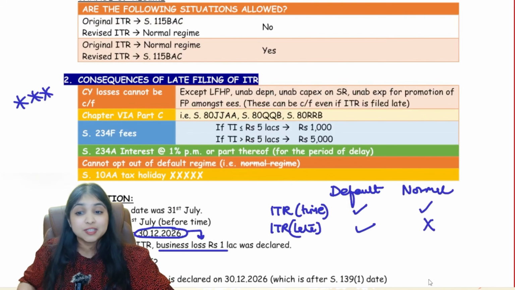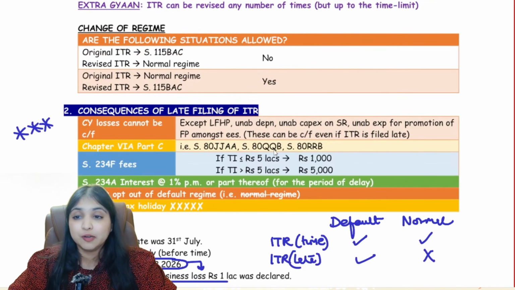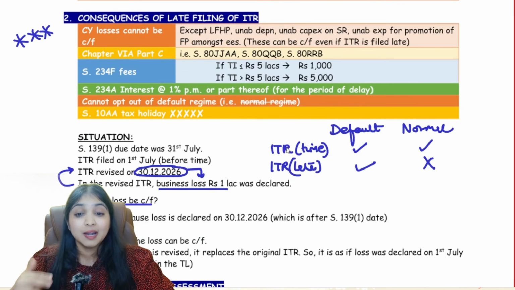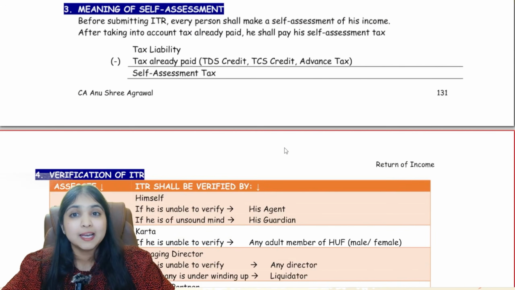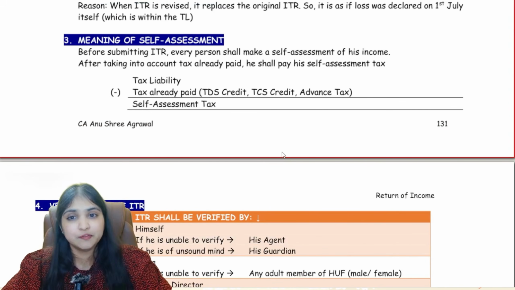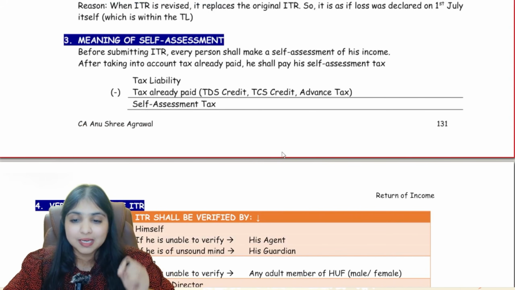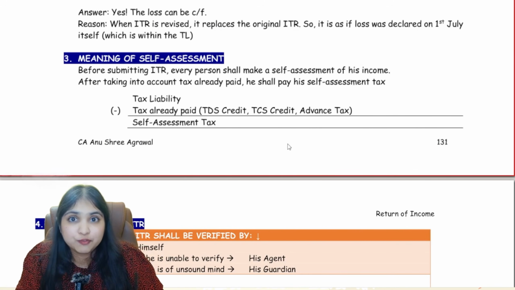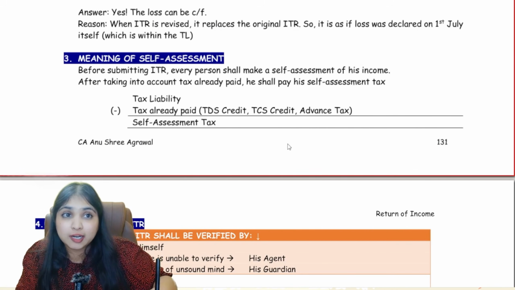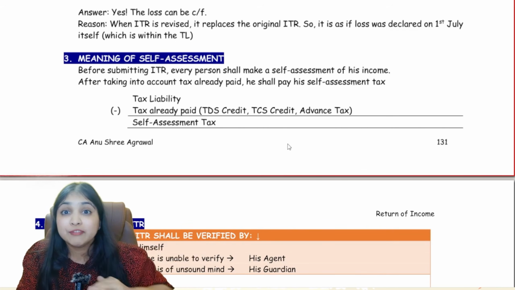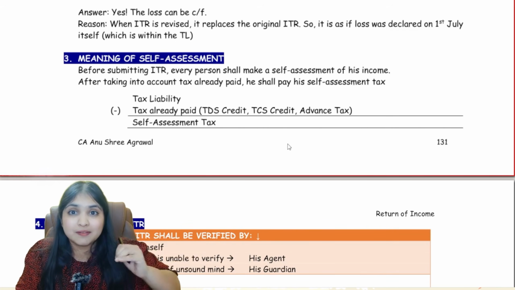Okay, guys, this was an interesting discussion about what will happen if you file the ITR late. So, two concepts we've learned: belated return and revised return, and what will happen if you file your ITR late. Now comes self-assessment. Our whole Income Tax Act is based on this concept of self-assessment. Now, what do you mean by self-assessment? Very simple, guys. In the Income Tax Act, we don't wait for the assessing officer to come and tell us what our income is and how much tax we have to pay. We don't wait for the Income Tax Department to come and give us instructions.